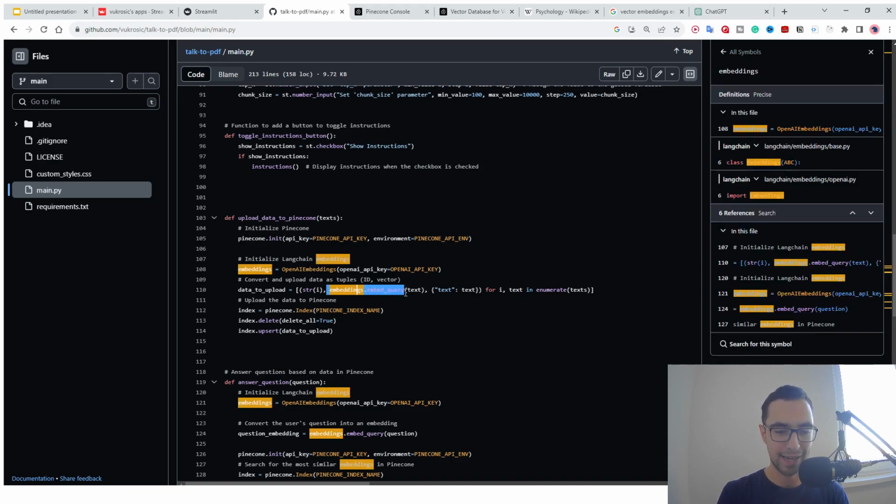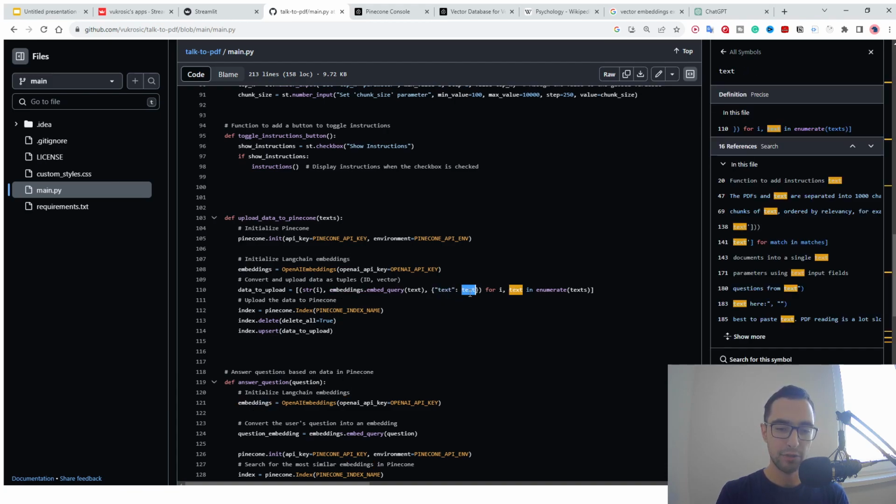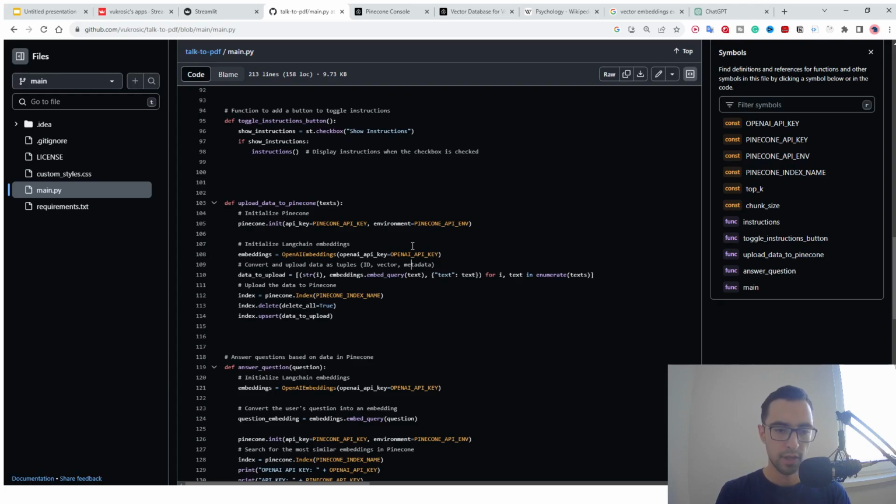And the third element is going to be metadata. I need to fix this and add a comma, metadata here. The metadata is going to be an object with key text and value text. So when we find the closest vector by semantic meaning to the question, we have the corresponding text, and we can just read the text corresponding to that vector. I added a better comment here. It says ID, vector, metadata.